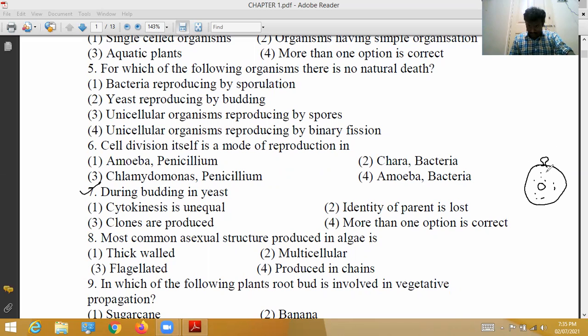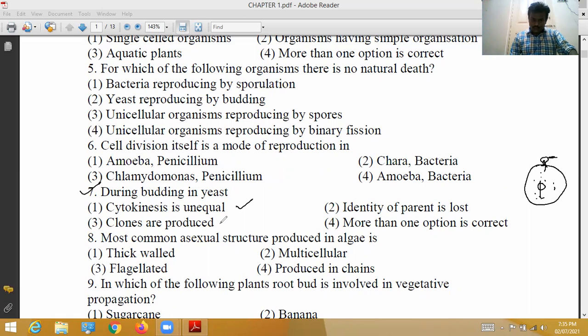Here cytoplasm slowly moves to the bud. Nucleus divides, a small fragment goes inside. Due to this, cytokinesis is unequal. Correct option: identity of parents is lost. Yes, as a result of budding, this bud has lost its identity.